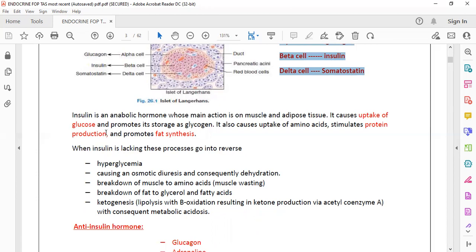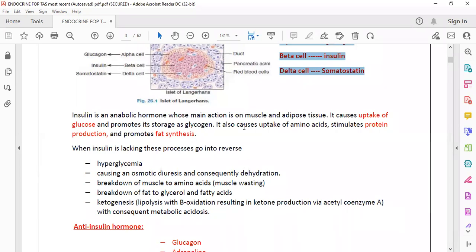And there will be breakdown of fat, so there would be high fatty acid products, which lead to ketogenesis, like beta-hydroxybutyrate. We will discuss diabetic ketoacidosis and ketogenesis later on.